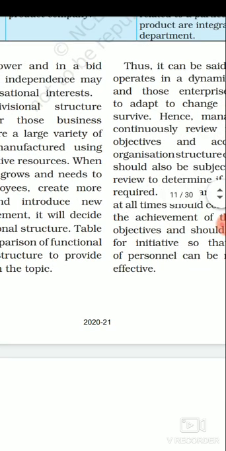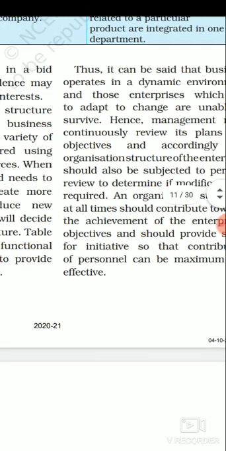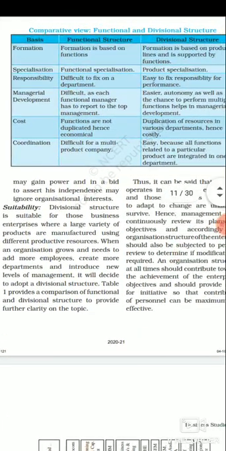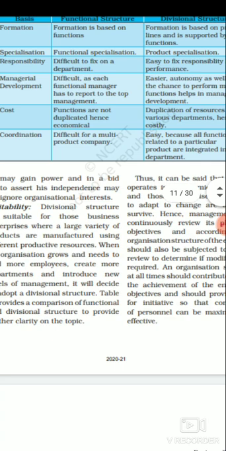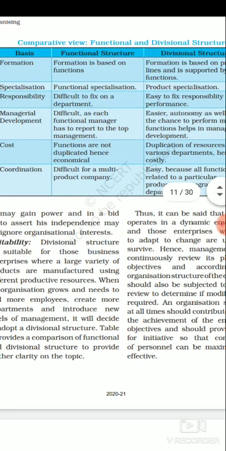Now it is possible that some organizations start with the functional structures, but according to the dynamic changes in the business environment, they have to adapt, or they have to go with the divisional structures, right? So children, this was all about the functional structures and divisional structures. In the next video we will be talking about the difference between functional structures and divisional structures.